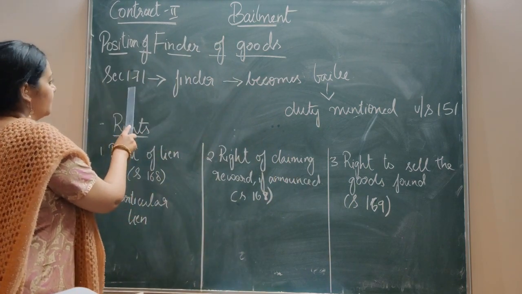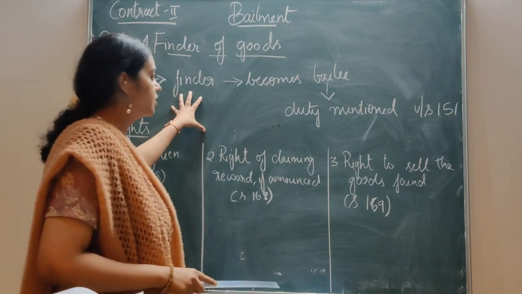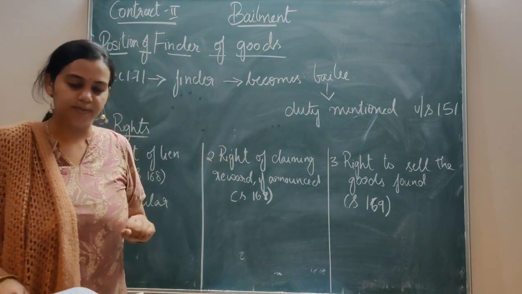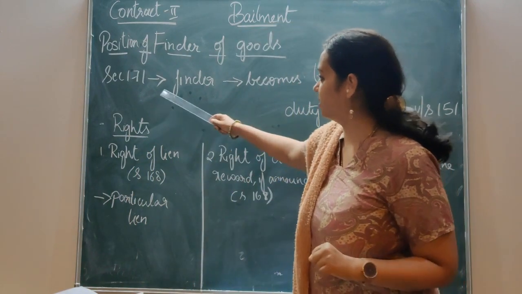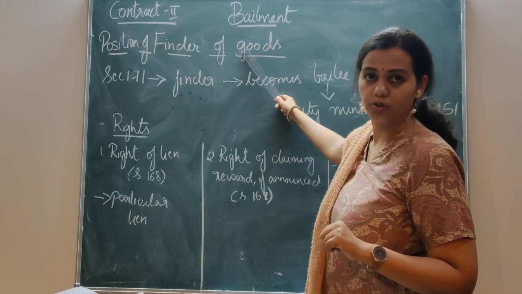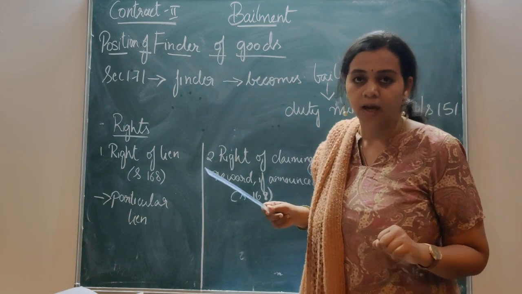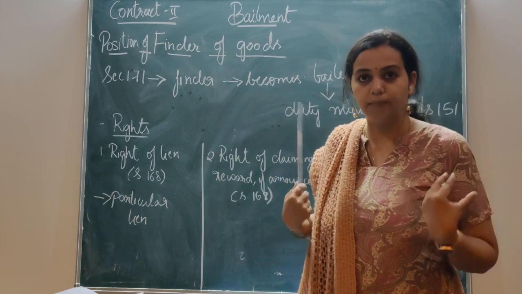So section 171 says that a finder of the goods becomes bailee. It is clearly mentioned in this section under your Contract Act that the finder of the lost goods comes to the position of a bailee. Bailee is a person to whom the possession of goods is given.